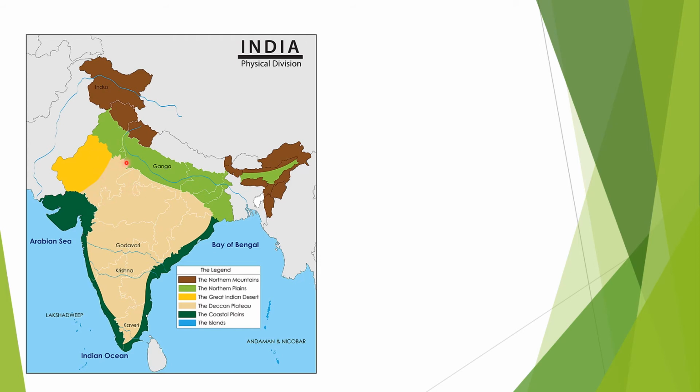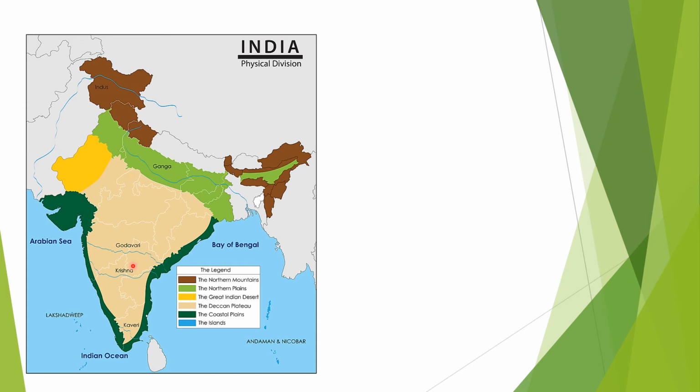And this light brown color, can you see it? What is this? This is plateaus. You can see it starts somewhere in Madhya Pradesh and goes till Tamil Nadu. So it is spread over a huge area. So we can say plateaus are spread over 100 kilometers of land.